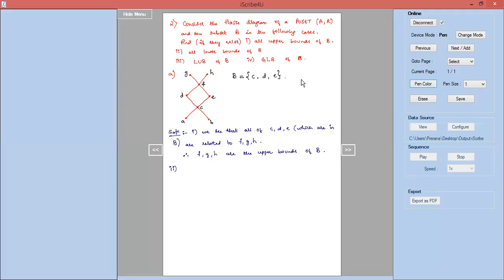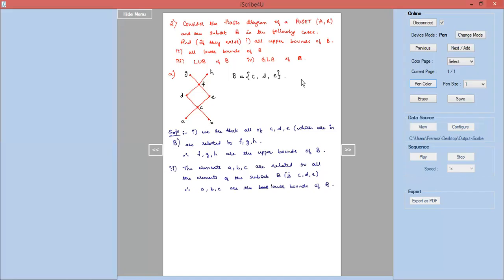We'll write down the same thing. The elements A, B, C are related to all the elements of the subset B. All the elements means C, D, E are the elements that are there in the subset B. Therefore, A, B, C are the lower bounds of B. This is how we find out upper bound and the lower bound.